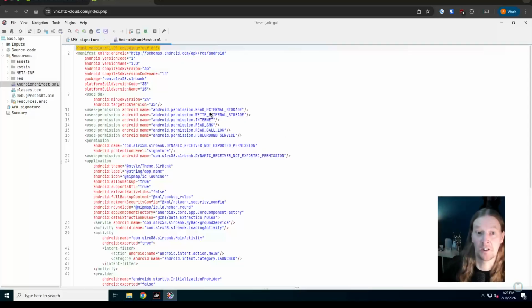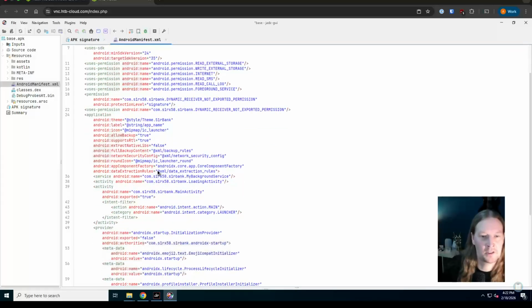Here we saw the same permissions that we found earlier on, the name of the application, some parts going on here, but this is where we really want to start looking at what's happening. This line here is basically installing a service, which is this application, and then this part of the application is a class, I guess, or something like that.